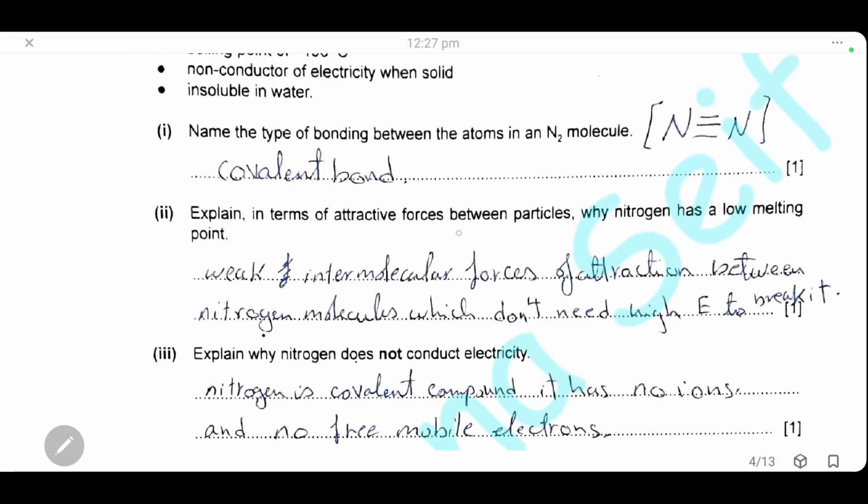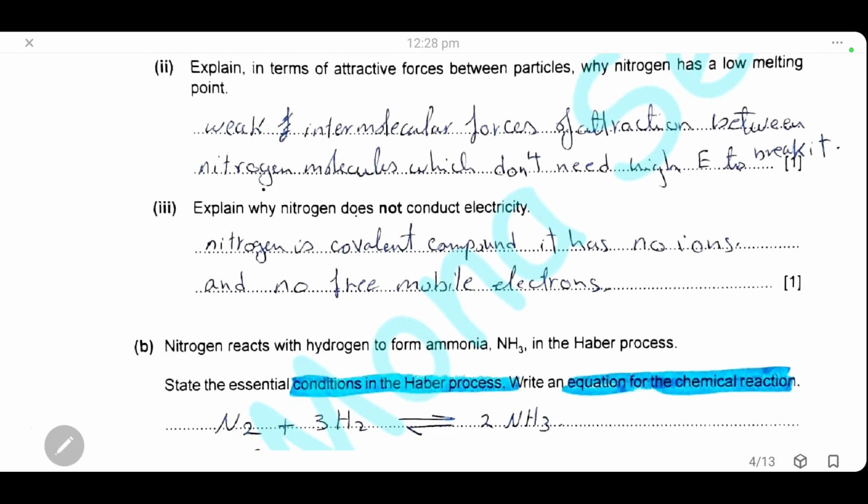Explain in terms of attractive forces between particles why nitrogen has a very low melting point. He wants the type of attractive forces, and the question is only for 1 mark. So directly answer using the type of the attraction forces. We have weak intermolecular forces of attraction between nitrogen molecules which don't need high energy to break. That's why it has a low melting point.